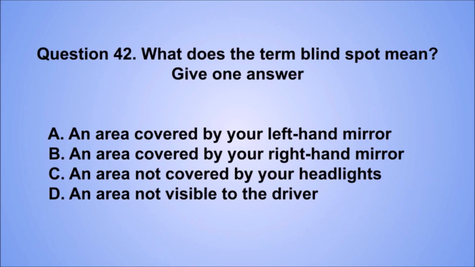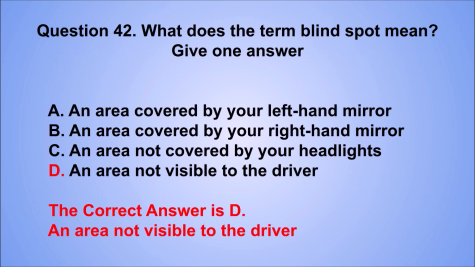Question 42. What does the term blind spot mean? Give one answer. A. An area covered by your left-hand mirror. B. An area covered by your right-hand mirror. C. An area not covered by your headlights. D. An area not visible to the driver. The correct answer is D. An area not visible to the driver.